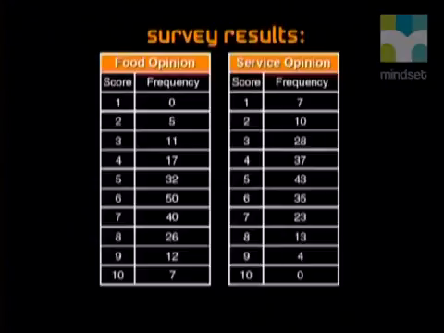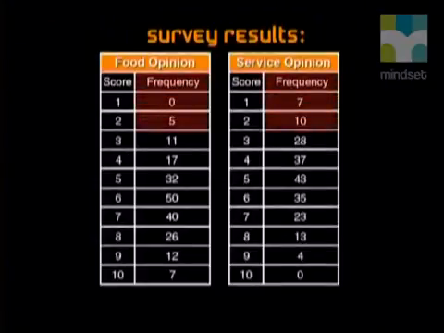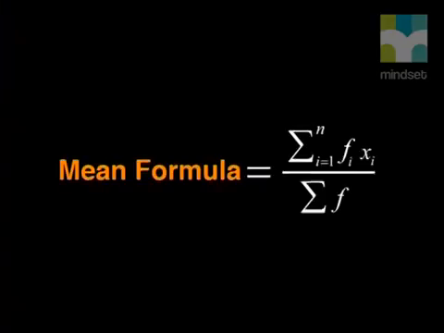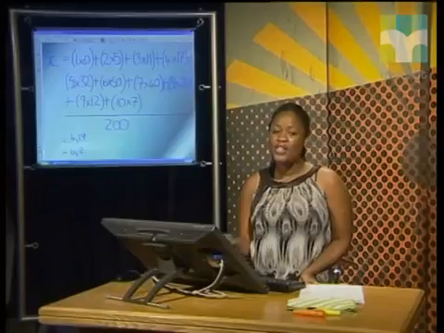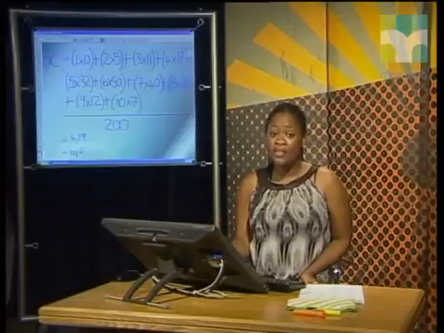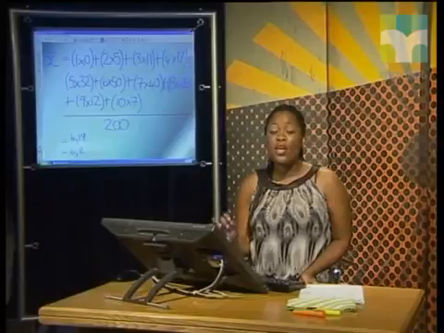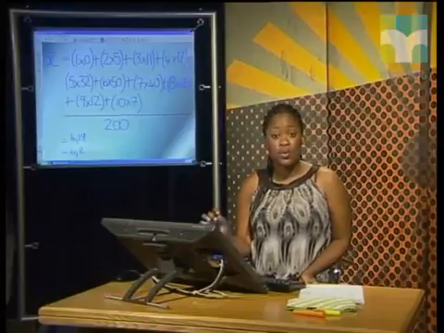There is an easier way of finding the mean. Can you think what it is? Yes, by simply multiplying each of the scores by its frequency and then dividing by the sum of the frequencies. Here is our formula for finding the mean using frequencies. So now, using this formula that we've worked out, we get an average of 6,19, which will round off to 6,2. This tells us that the overall average rating of the restaurant's food is about a 6,2.